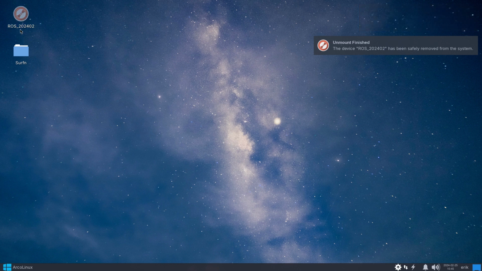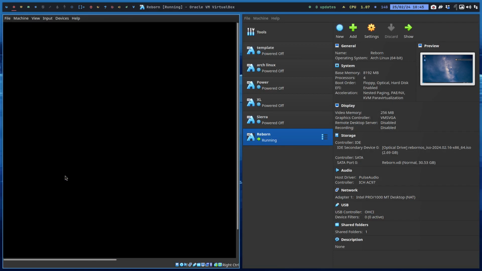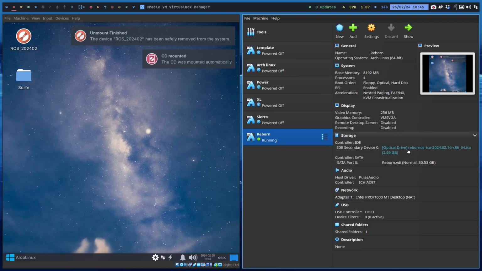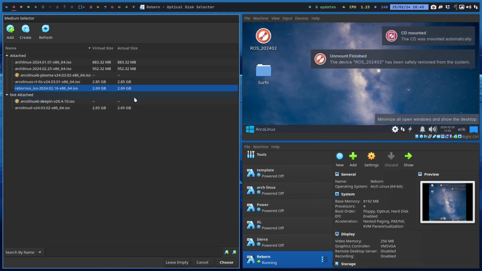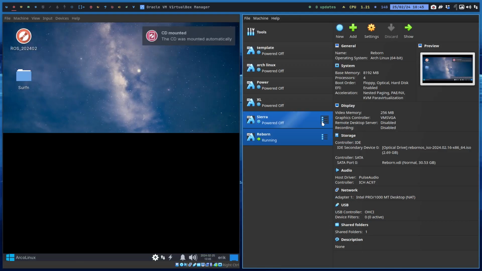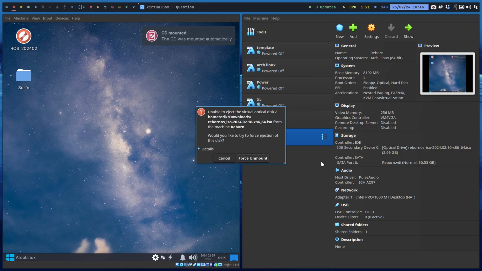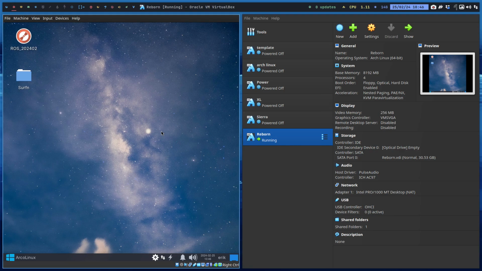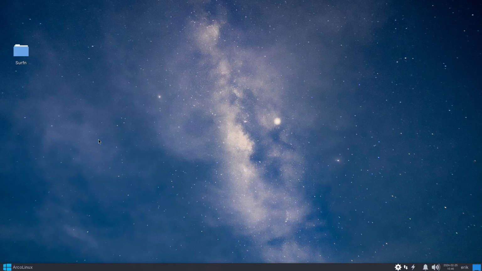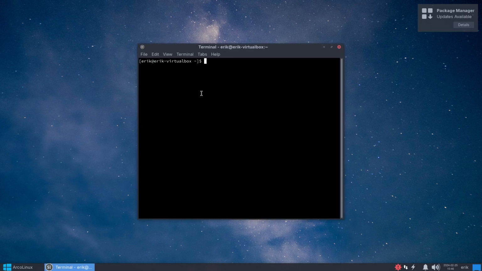Don't want to see it. But then there's another way. You need to get this thing out of there. So this one, get rid of it. Force unmount. Let's see if that works. And there he is. And Surfn. Voila. And we got ourselves another look.